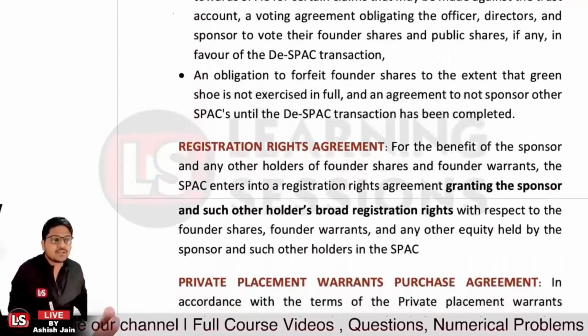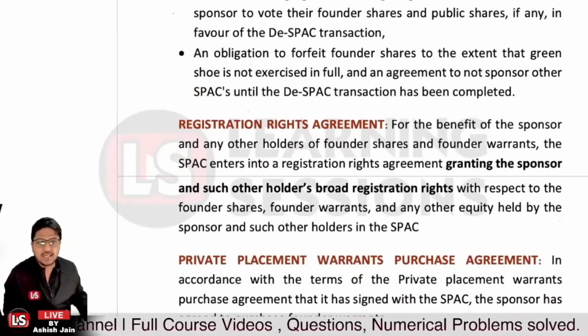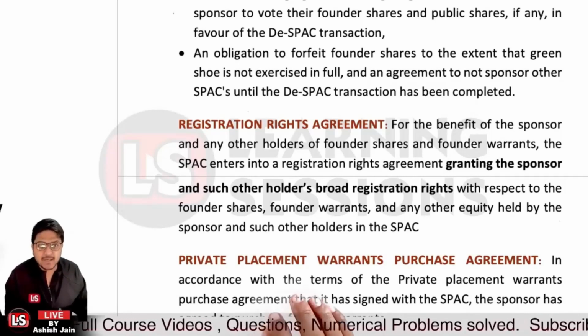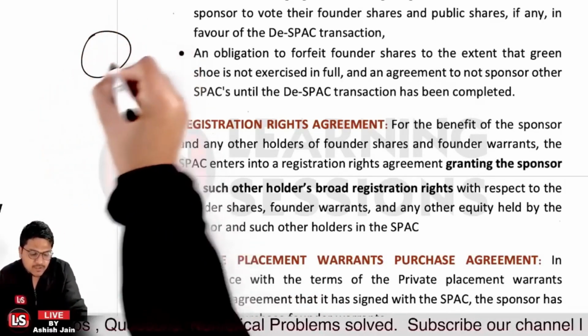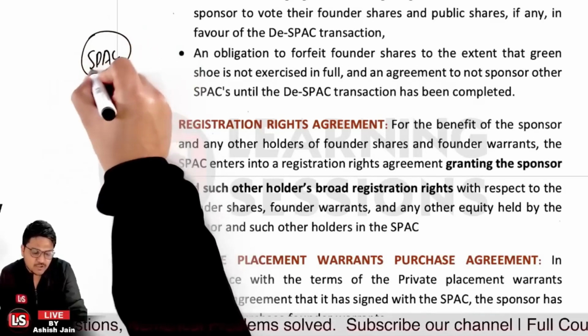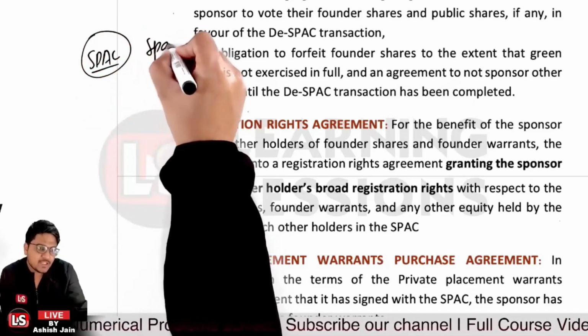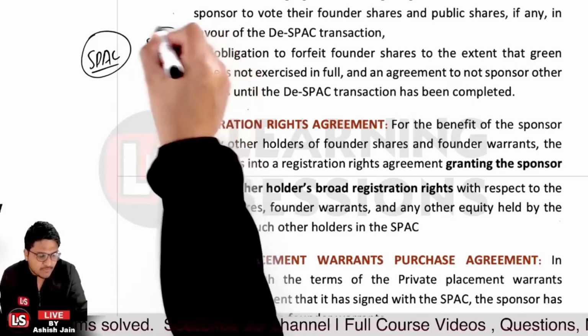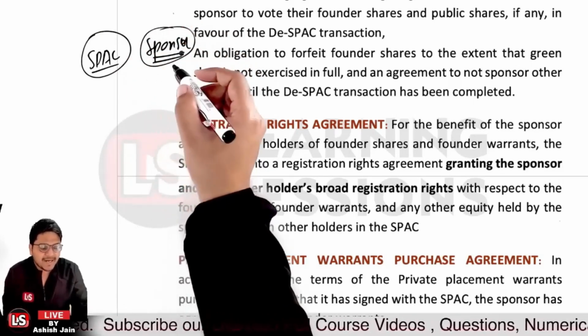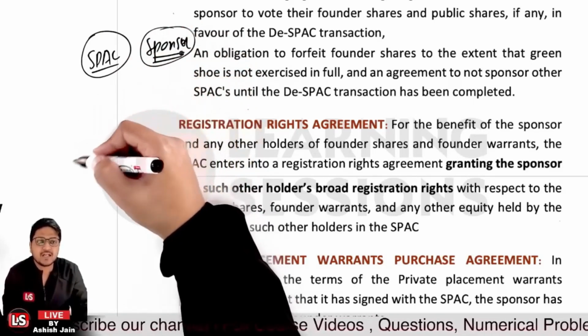And further, it's related to the registration rights agreement. For the benefit of the sponsor and for the other holders of the founder shares or founder warrants, the SPAC enters into a registration rights agreement.